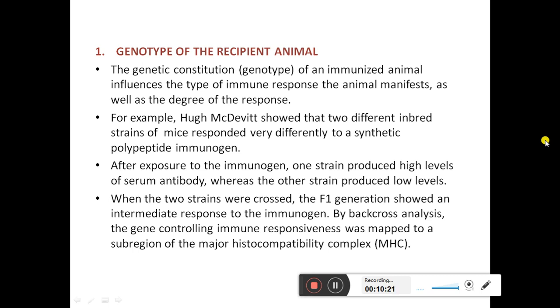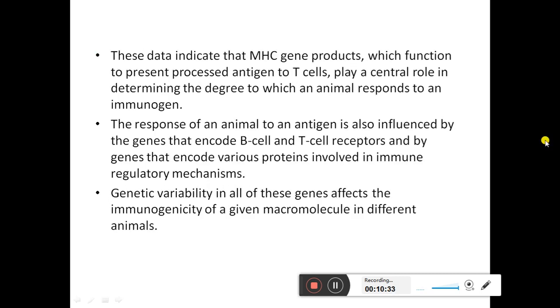By back cross analysis, the gene controlling immune responsiveness was mapped to a subregion of the major histocompatibility complex. These data indicate that MHC gene products, which function to present processed antigens to T cells, play a central role in determining the degree to which an animal responds to an immunogen.